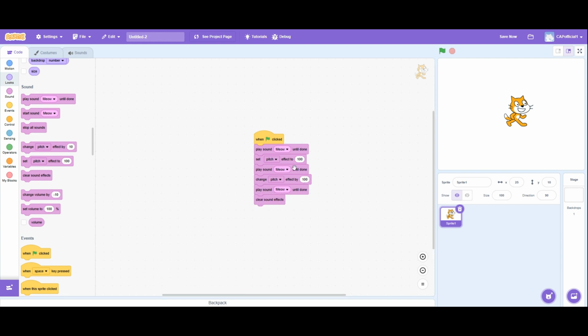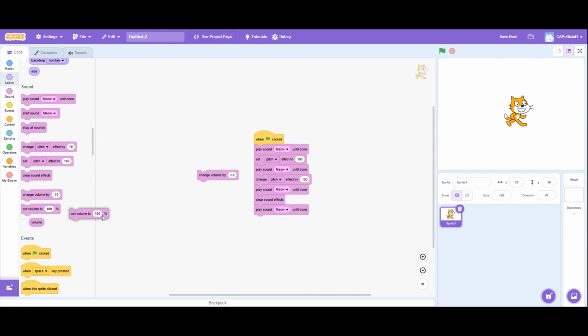Clear all sound effects resets the sound to what it originally was. So let's hear it. We have the normal sound, a slightly higher sound, a much higher sound, and then the normal sound once again, because Clear Sound Effects has reset our sound.